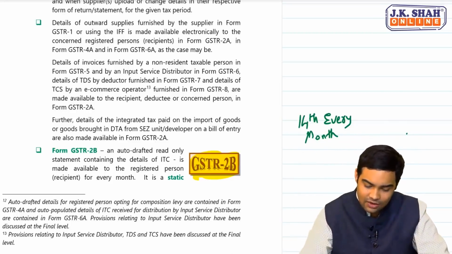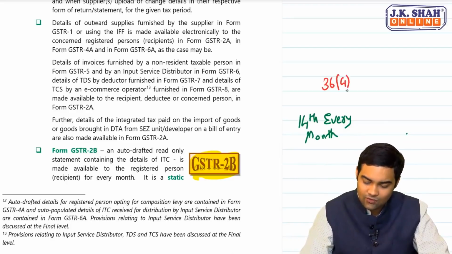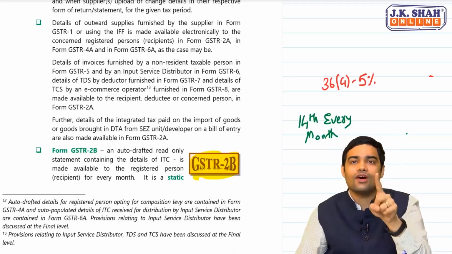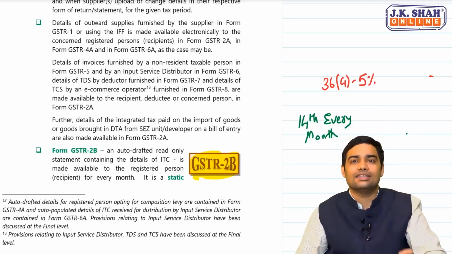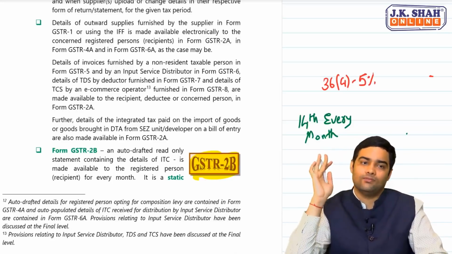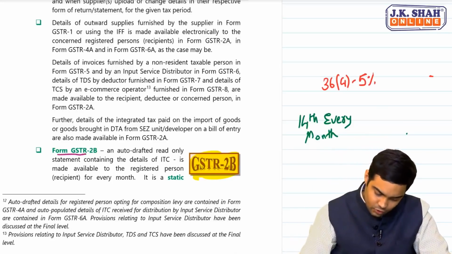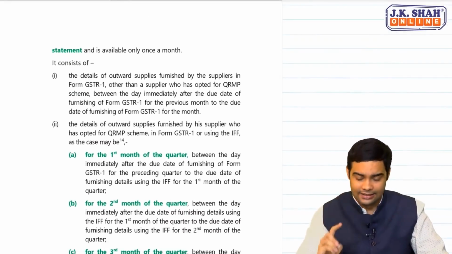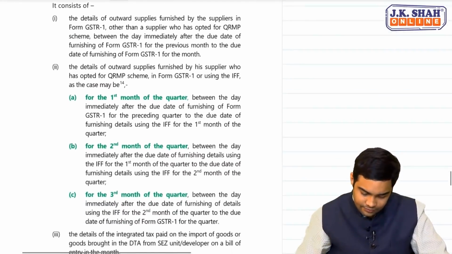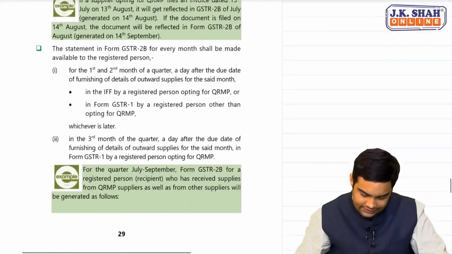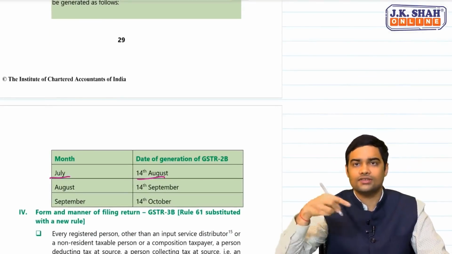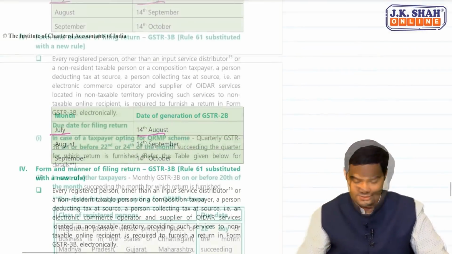That was the beginning of this amendment lecture, Rule 36(4), 5%. You remember that 5%? That 10% changed to 5%. That 5% of what? 5% of eligible ITC as per GSTR 2B. So this GSTR 2B, you will read from here, once you have seen the last returns video. And then you will be able to track it easily. See, July month it will get generated on 14th August. Every next month 14th.